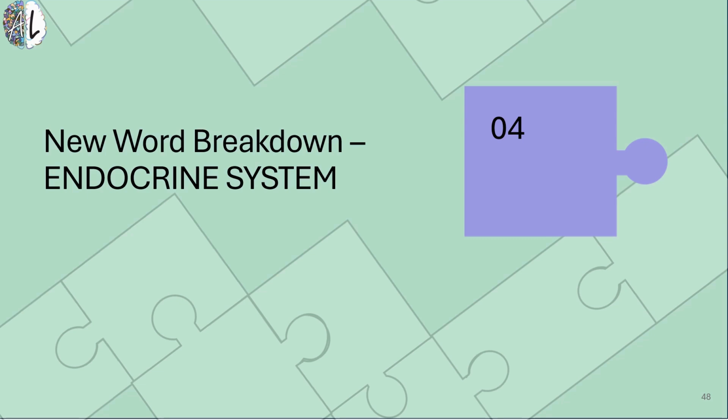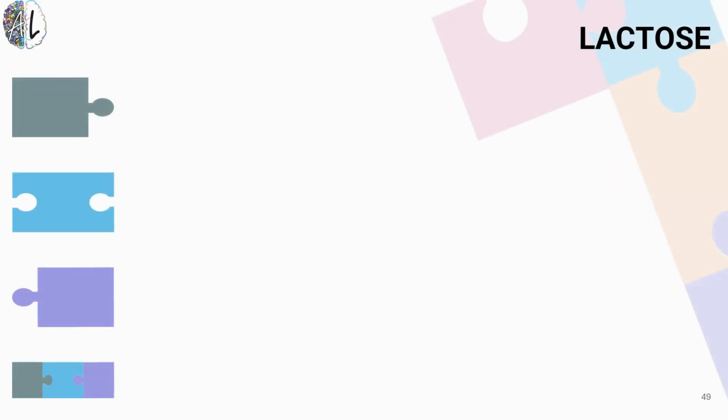Let's try to do some word breakdown, and these words are going to be related to the endocrine system. First up, we have the term lactose. And again, at any point, if you need to hit pause on these words so that you can have a few more seconds to break these down, these word parts should primarily be on the endocrine word list, but see if you can put them in the right locations.